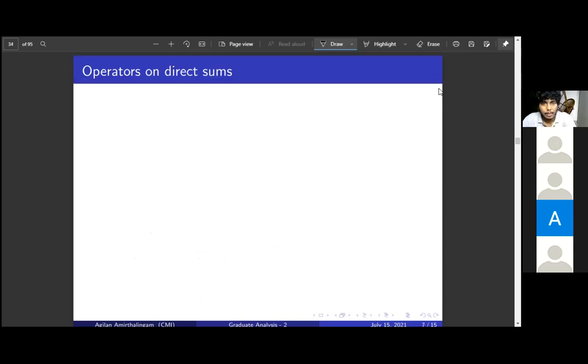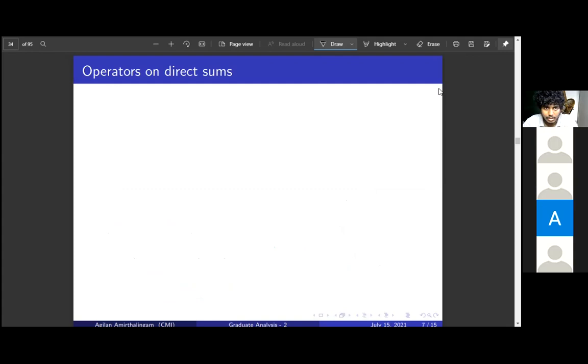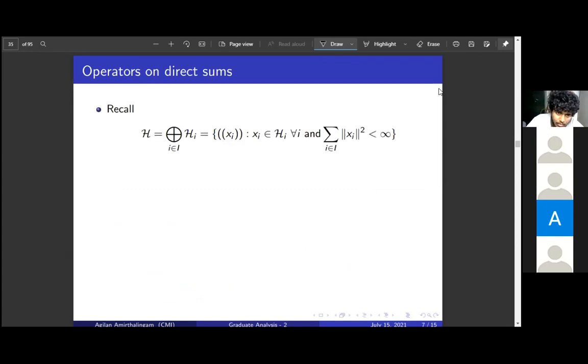Okay. Now to prove the double commutant theorem, I need some machinery. I need to know about operators on direct sums of Hilbert spaces. First I will recall what the direct sum was. This was defined already. We take a collection of Hilbert spaces Hi indexed with I, and this need not be countable.